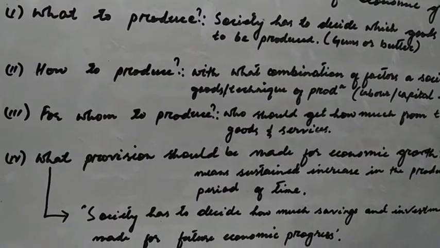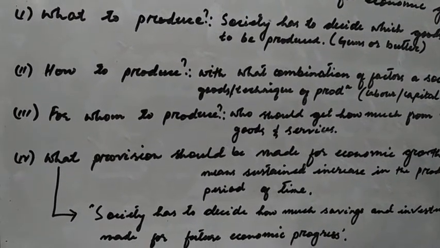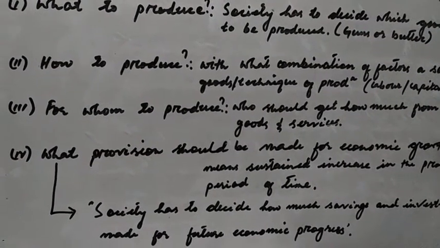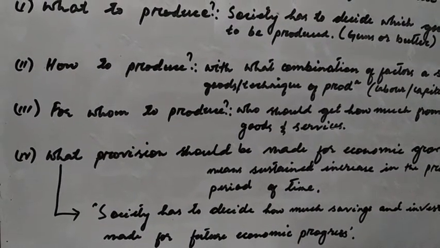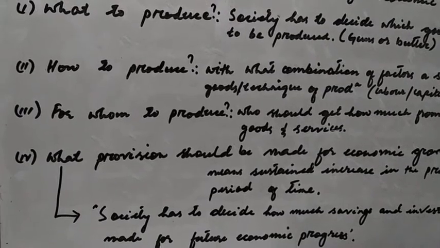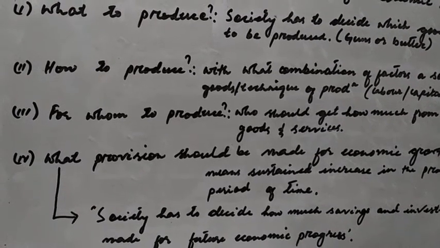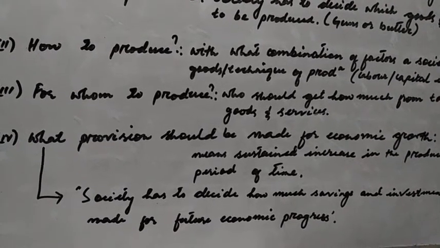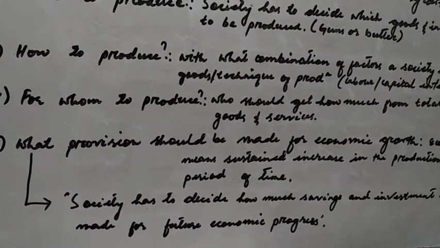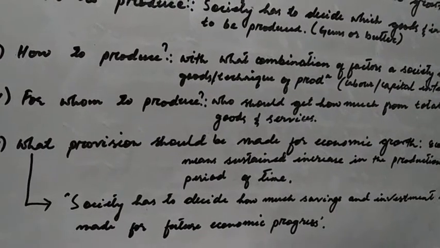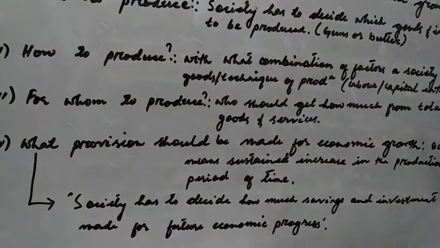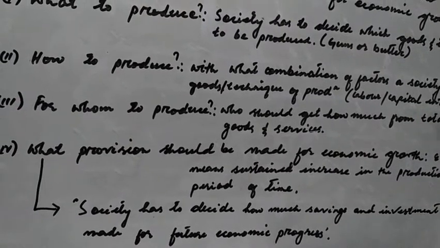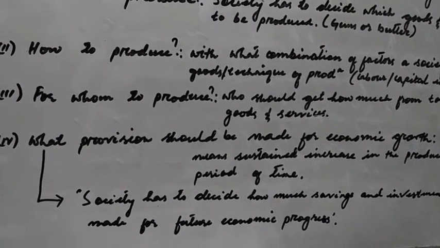If you use up all the resources that are available for present consumption, then nothing will be left for future progress or future economic growth. Then you will not have sustained economic growth. So a society has to decide how much savings and investment, that is, sacrificing present consumption for future economic progress.